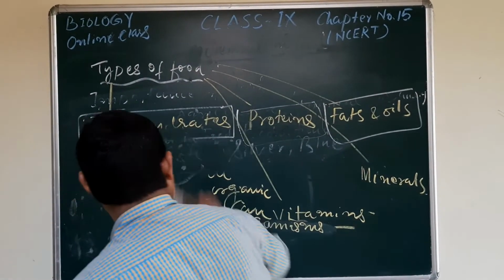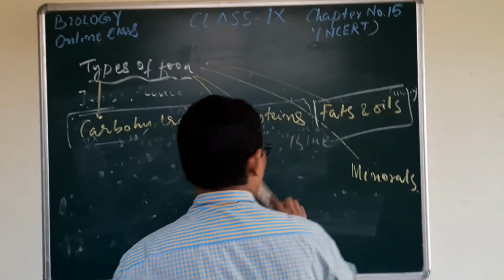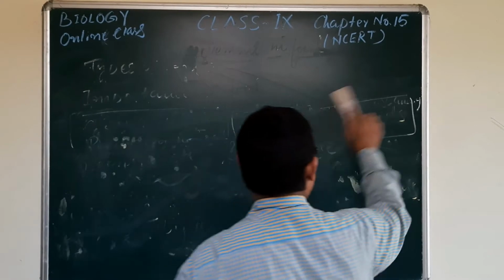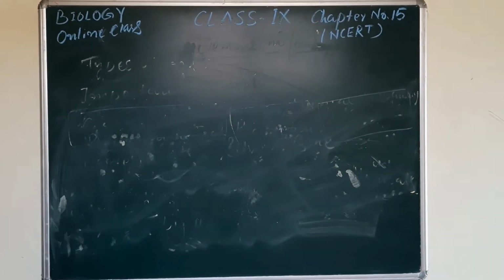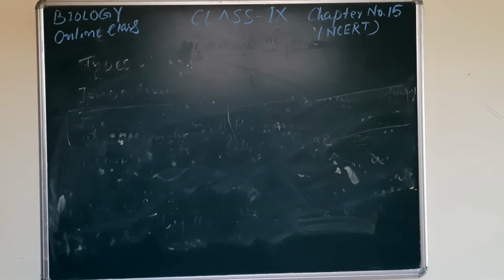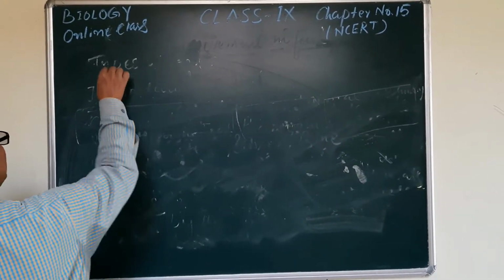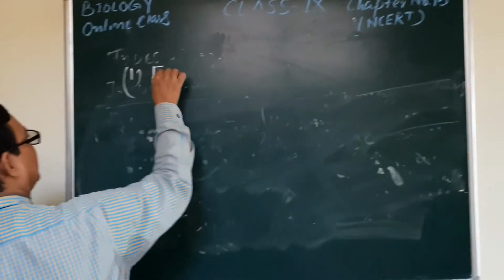So there are three main objectives of all these nutrients. Just in a brief way I would like to share those objectives. Number one, energy.